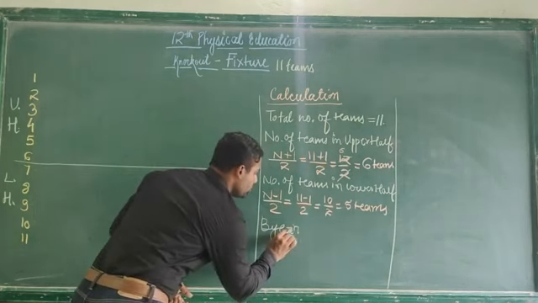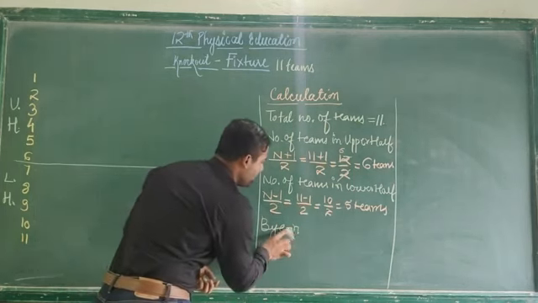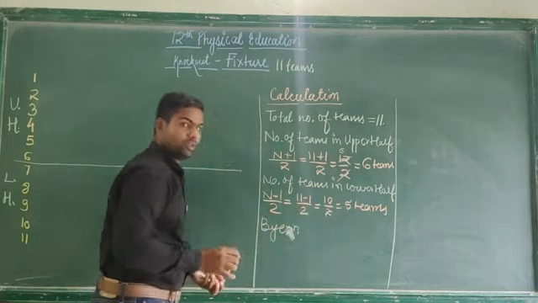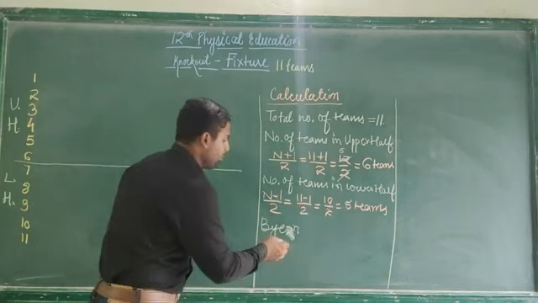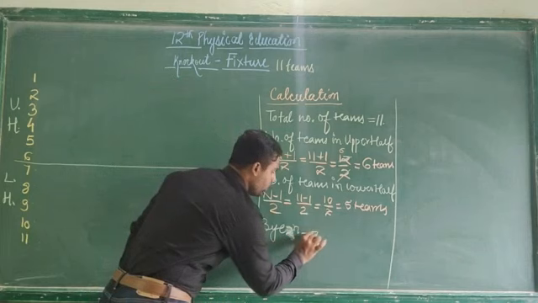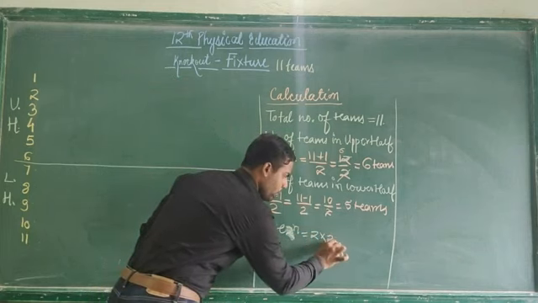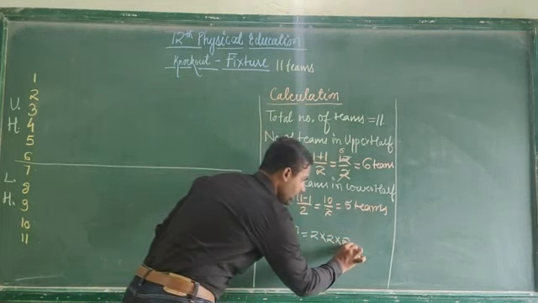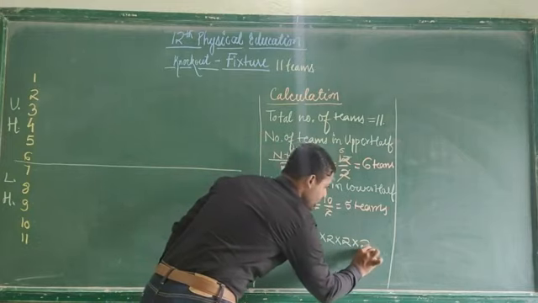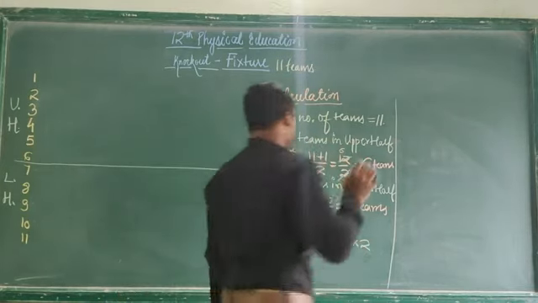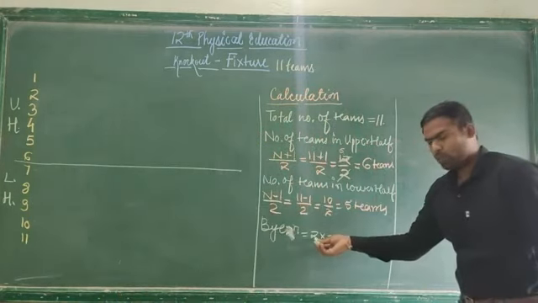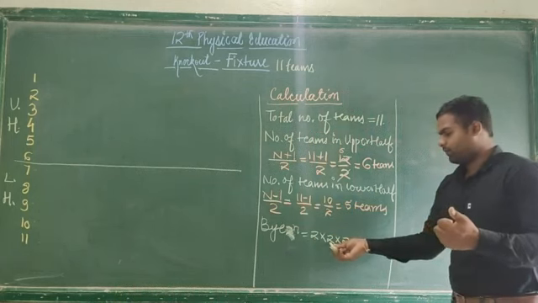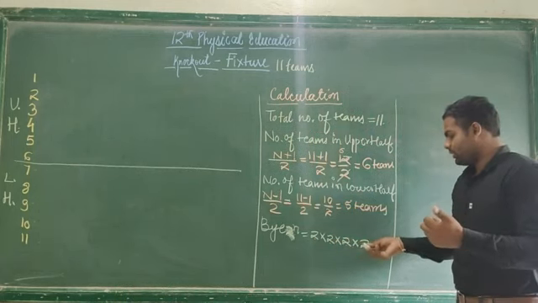2 to the power n. You will have to calculate the powers of 2, you will have to take the multiples. See, 2 to the 4, 4 to the 8, 8 to the 16. See, I am repeating again: 2 to the 4, 4 to the 8, 8 to the 16.